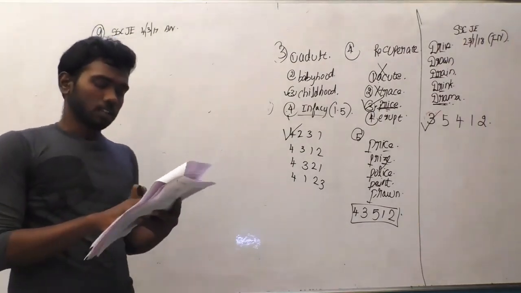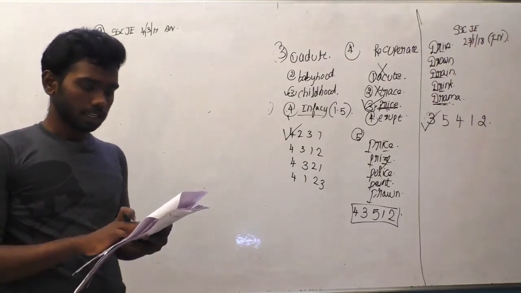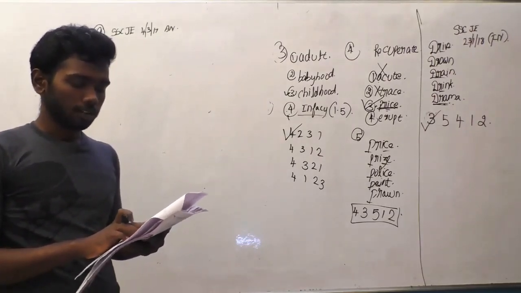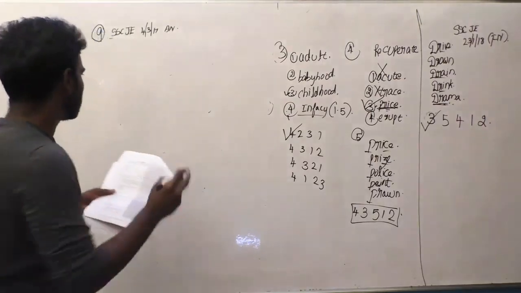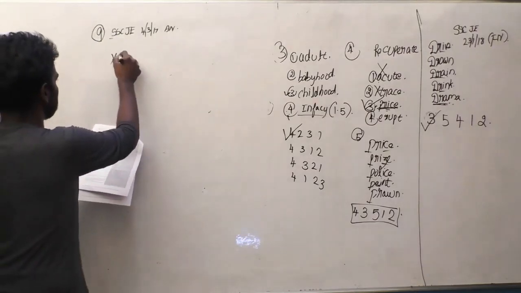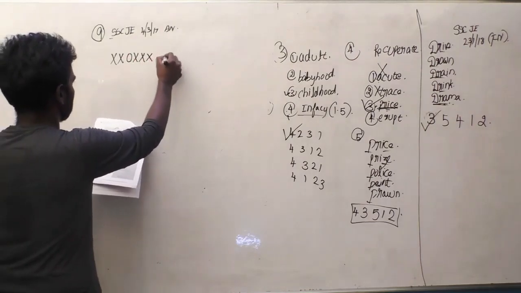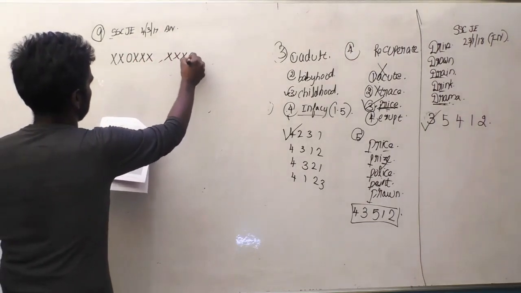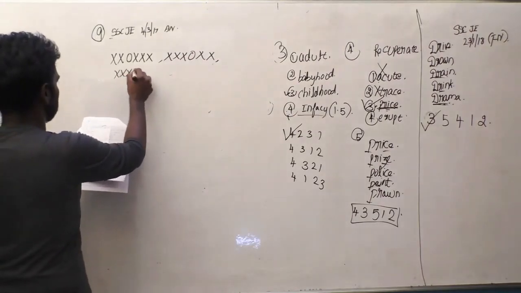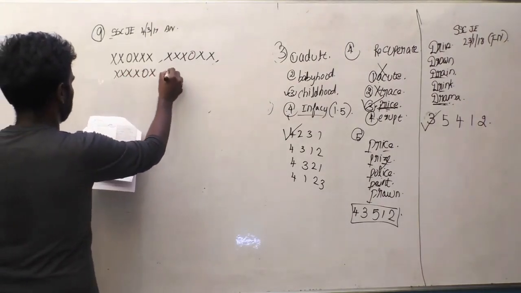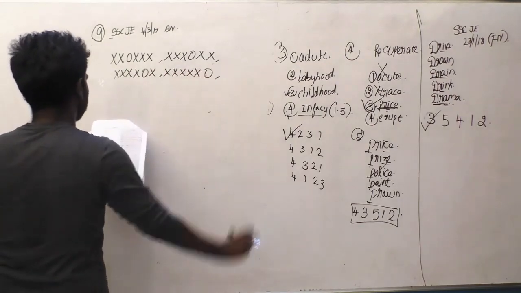In the given series, one word or one term or one number is missing. Select the correct alternative from the given ones that will complete the series. Let us see the series now. XXO, XXX is the first one. XXX, OXX is the second one. XXXX, OX is the third one. XX, XX, X, O is the fourth one.